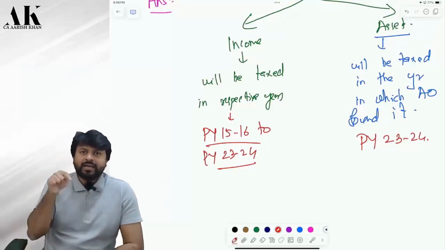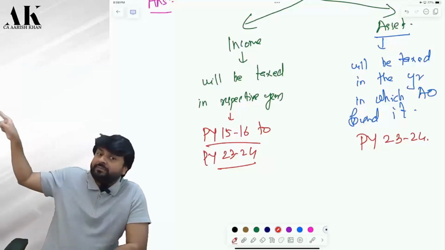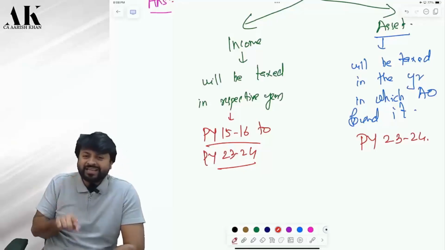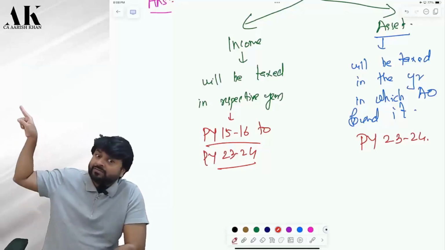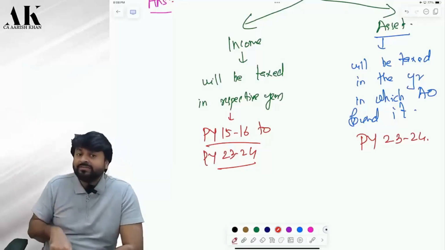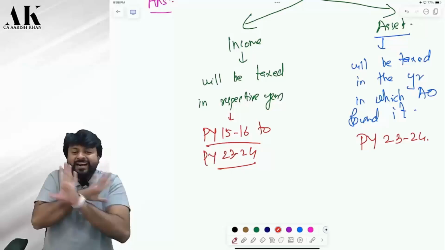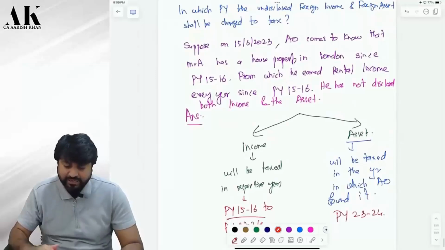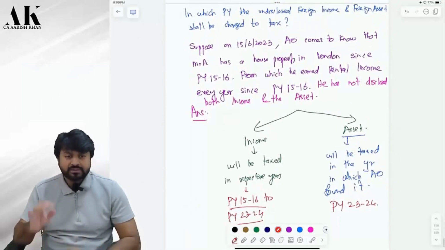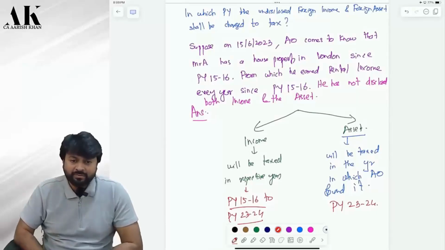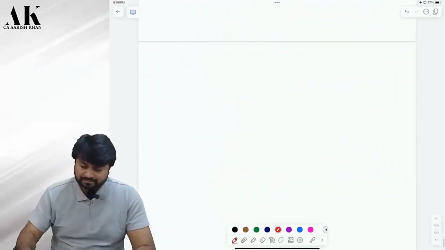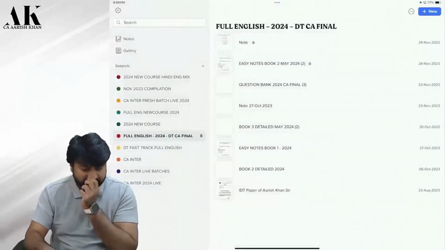So if today the AO finds that you have escaped some income in 15-16, in which year will it be charged? 15-16 only. If today the AO finds that you have escaped some asset from the last 20 years and he comes to know today, when will he charge the asset? Today. Is this 100% clear? So take a photograph of this, please. You have to write this down, and make it in a proper note, otherwise you will not understand all these things properly. Is it clear? This is the first important concept for today's lecture.